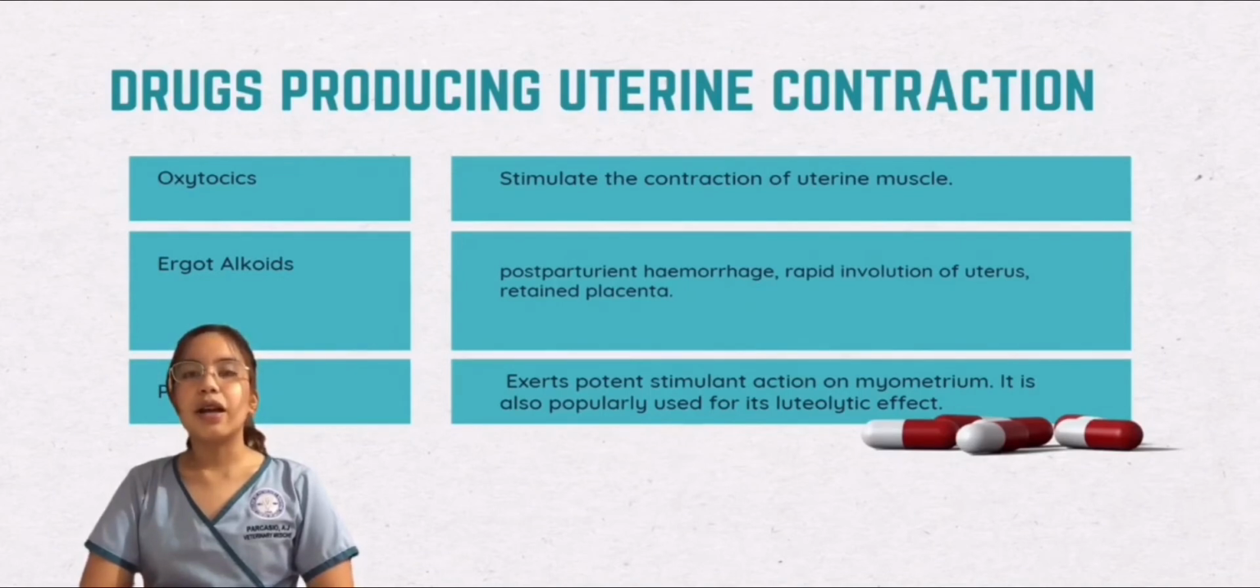The second is the ergot alkaloids, which are from the fungus Claviceps purpurea. Ergometrine and ergonovine have a prominent effect on the uterus. They are not preferred for induction of labor, and are generally indicated for postparturient hemorrhage, rapid involution of the uterus, and retained placenta.